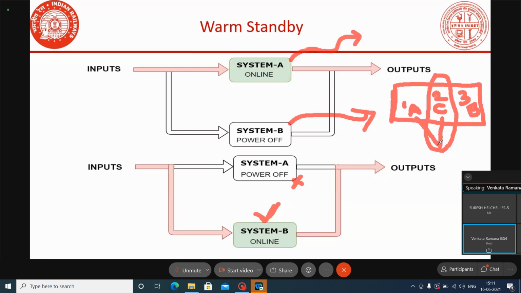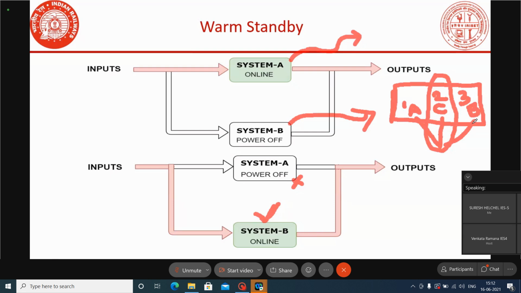Otherwise, suppose the system is powered on, even after extending the power, if there is any fault in the system, it cannot deliver any outputs. Suppose the rotor switch you are keeping in the B position, always only the B system will be powered. If the B system is working normally, outputs will be delivered by B. If the B system fails, it will not deliver an output, and the transfer will not take place to